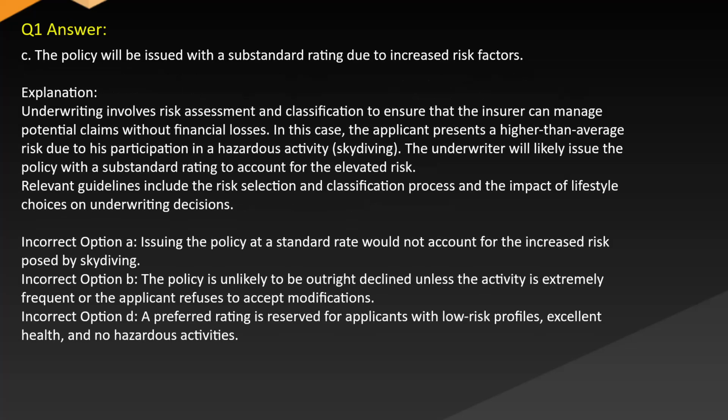Answer C. The policy will be issued with a substandard rating due to increased risk factors. Explanation. Underwriting involves risk assessment and classification to ensure that the insurer can manage potential claims without financial losses. In this case, the applicant presents a higher than average risk due to his participation in a hazardous activity, skydiving. The underwriter will likely issue the policy with a substandard rating to account for the elevated risk. Relevant guidelines include the risk selection and classification process and the impact of lifestyle choices on underwriting decisions.